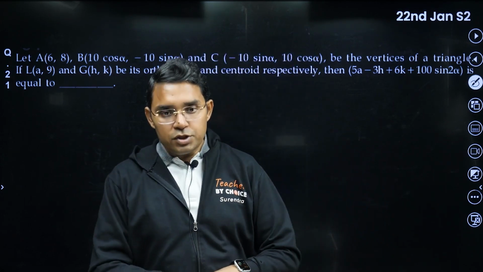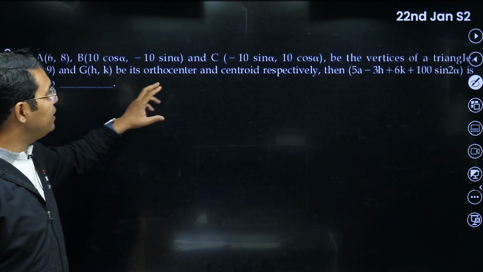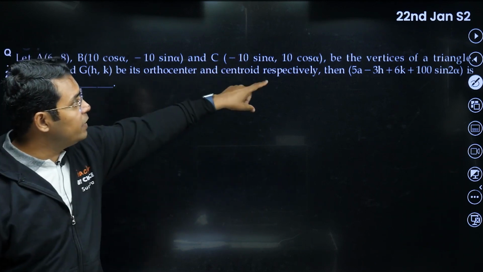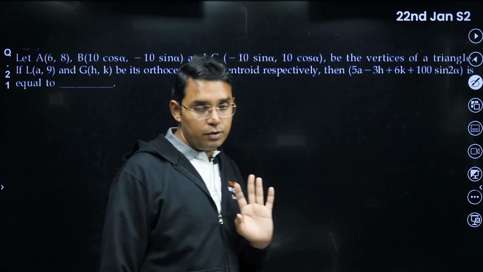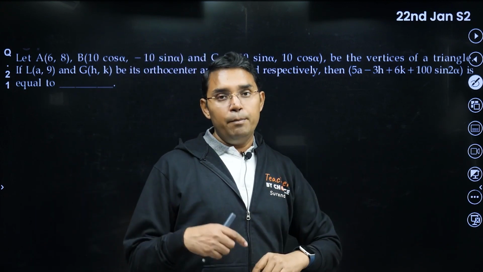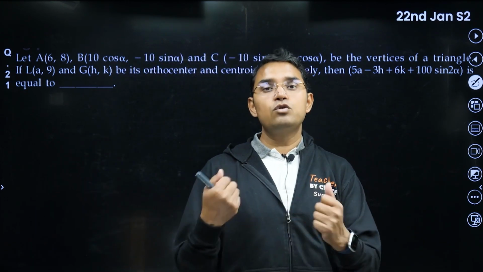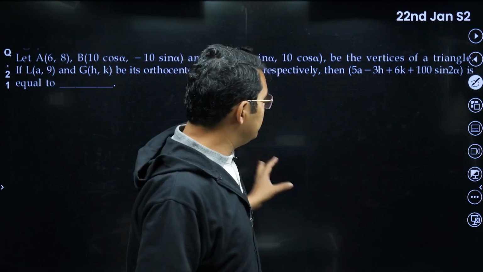Okay, so this is one question where we are given ABC as the vertices of a triangle, that is from 22nd January second shift. I have not taken any question from 22nd January morning shift. That doesn't mean questions were not difficult, but I feel that I will take first those questions which are my favorite, you can say. So this is how I have taken it.